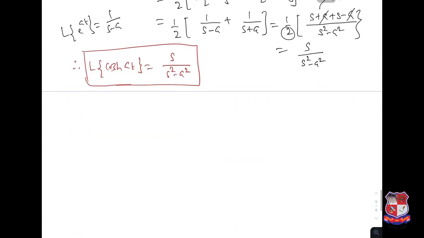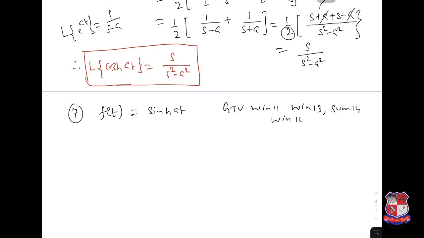Let us take sine hyperbolic at. This was asked many times in GTU: winter 11, winter 13, summer 14, winter 15, summer 15.